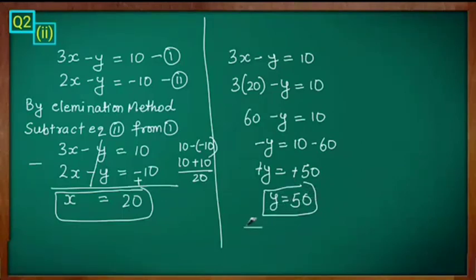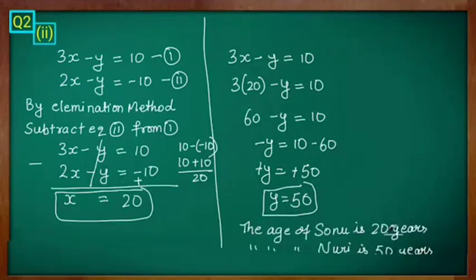After finding the values of x and y, you have to substitute in equation 1 and see whether you are getting left hand side equal to right hand side, then only your answer is correct. Therefore, the age of Sonu is 20 years and the age of Nuri is 50 years.